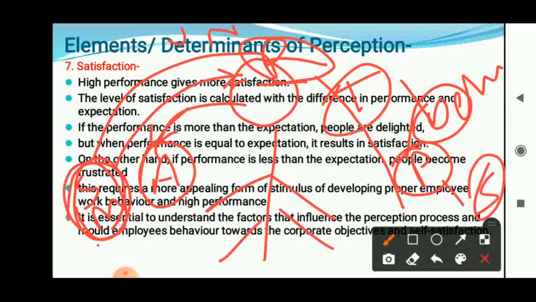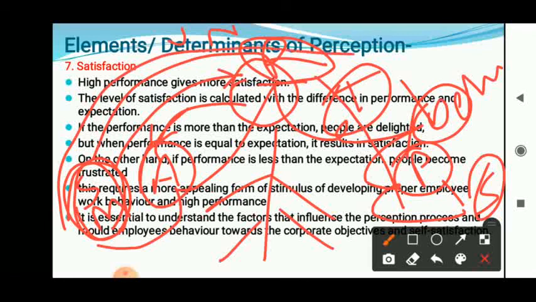So likewise: stimulus, attention, recognition, translation, behavior, performance and satisfaction. These are the 7 elements of the perceptual process. Likewise, the perception process is carried out from getting the message to behavior and then satisfaction. So those are the elements of perception, the determinants of perception. Very easy one, try to understand, then you are able to write it in an exam. Are you getting it?